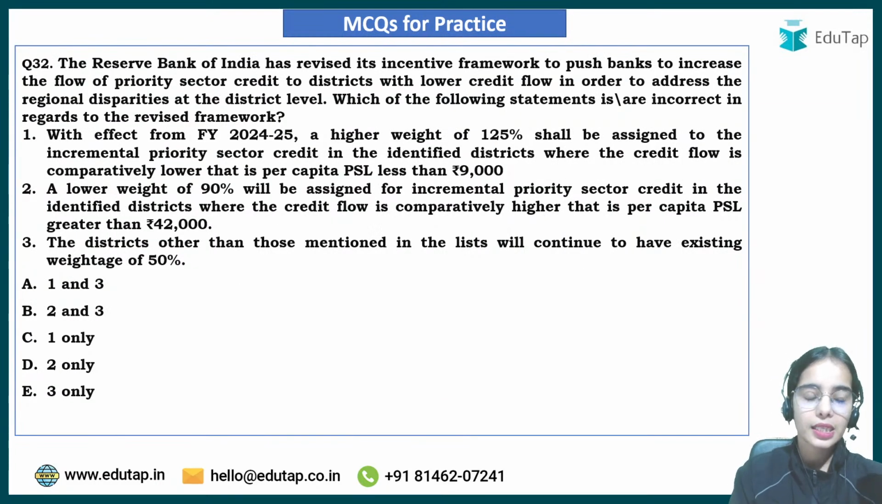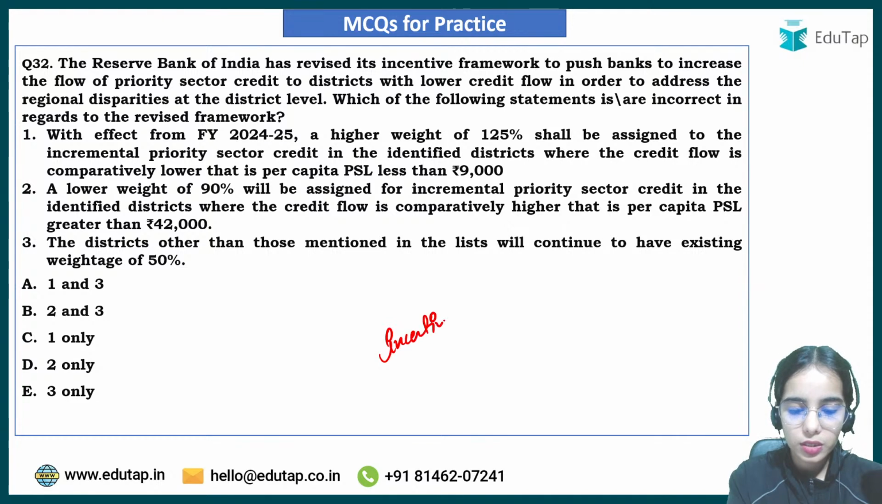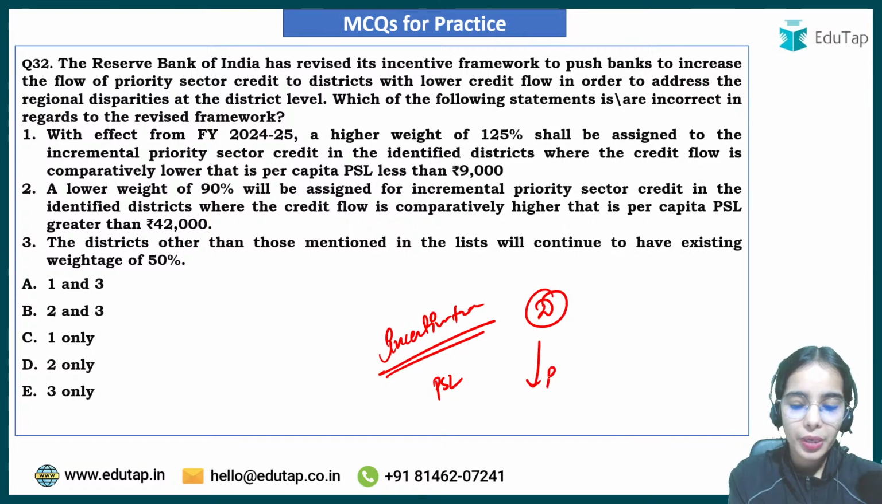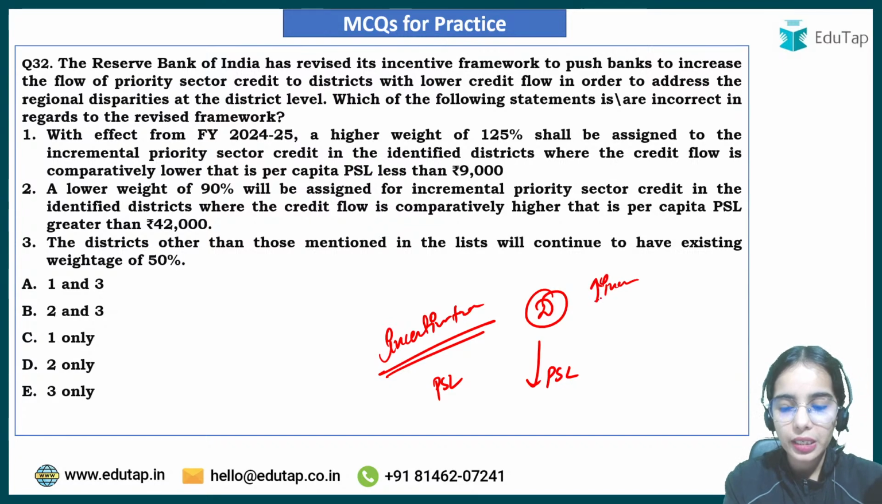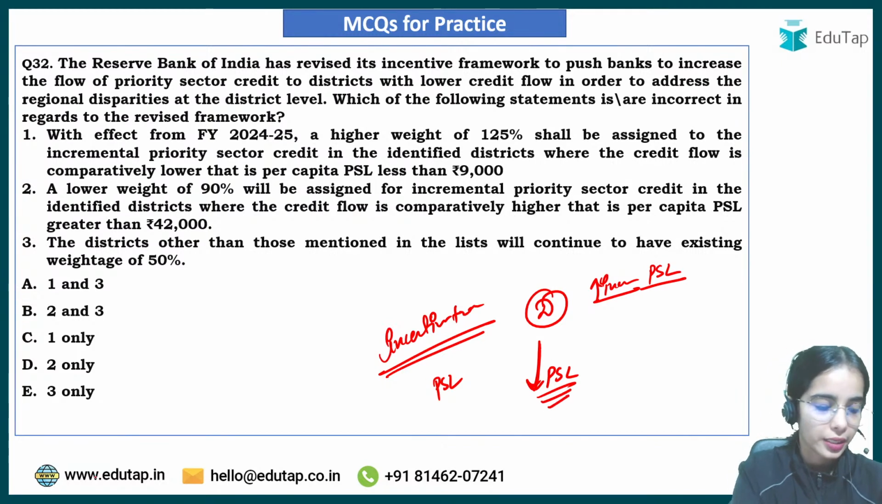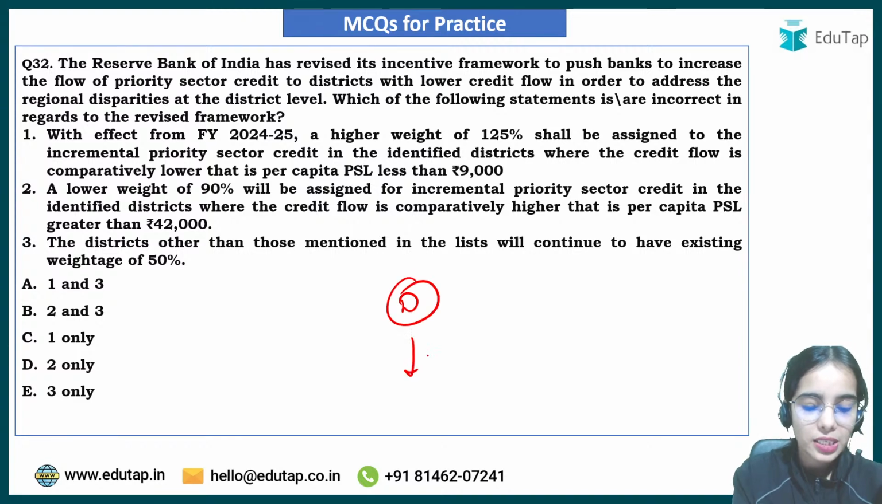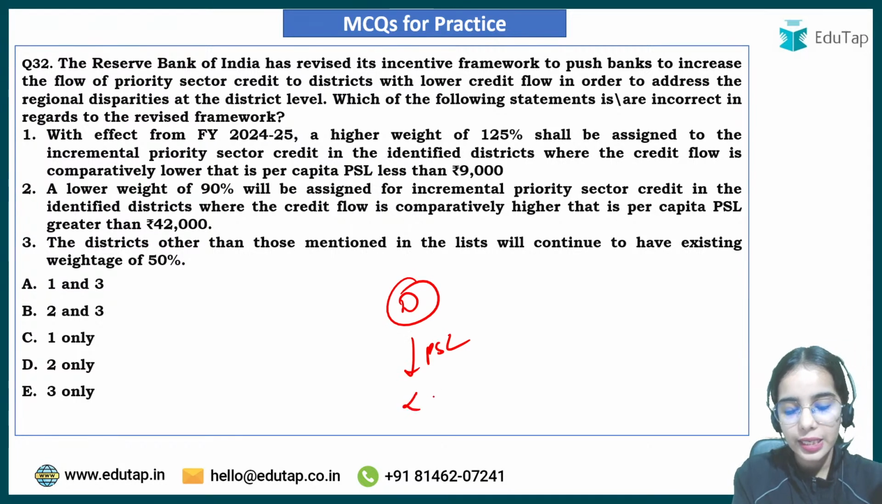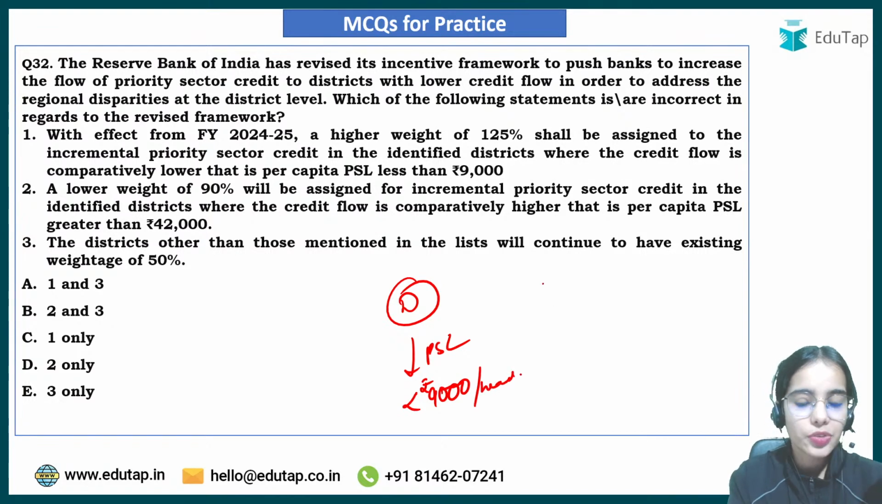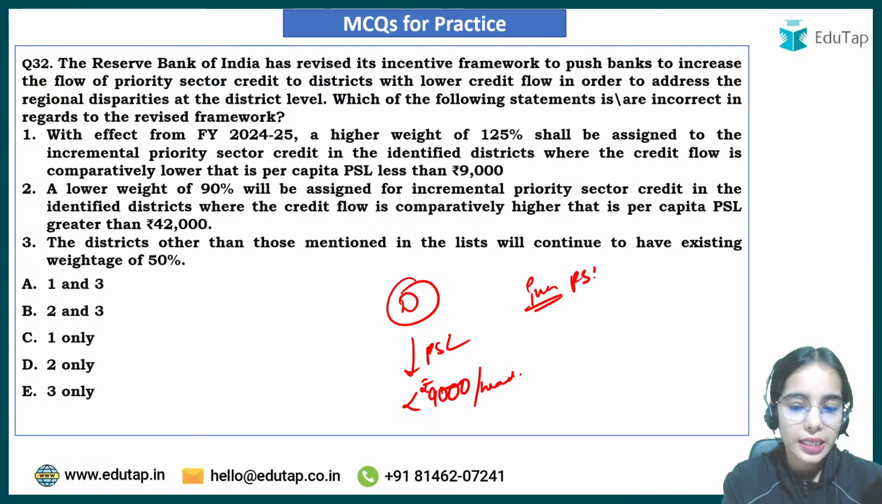Now the next one is the incentive framework provided under the PSL. For districts that have less priority sector lending, lesser than 9,000 rupees per head, if you are doing incremental priority sector lending in such districts, it will be taken at a weight of 125%.